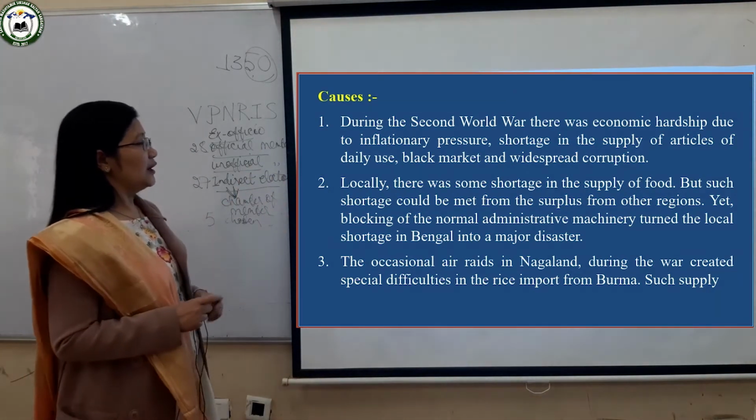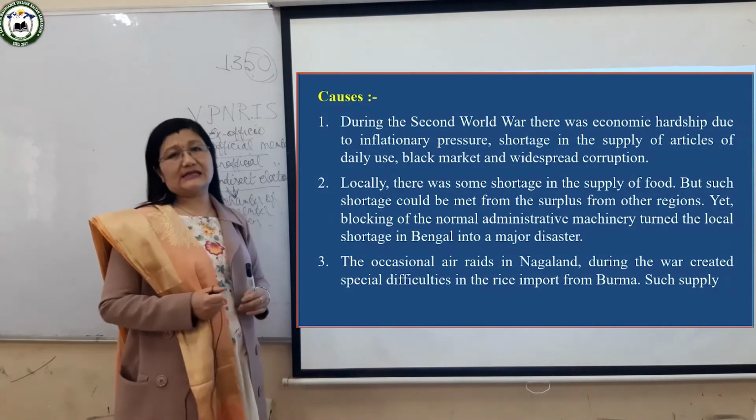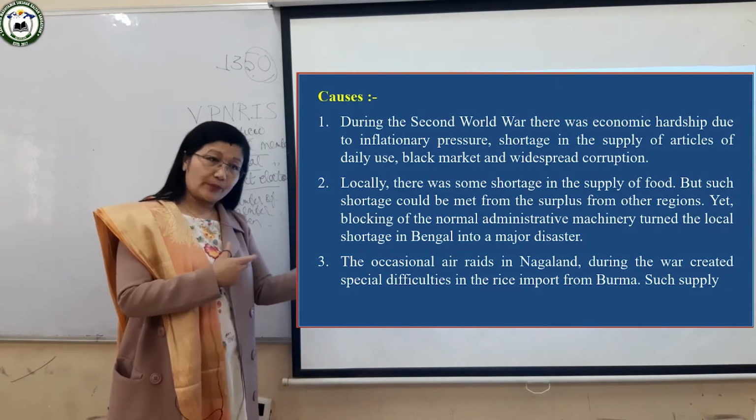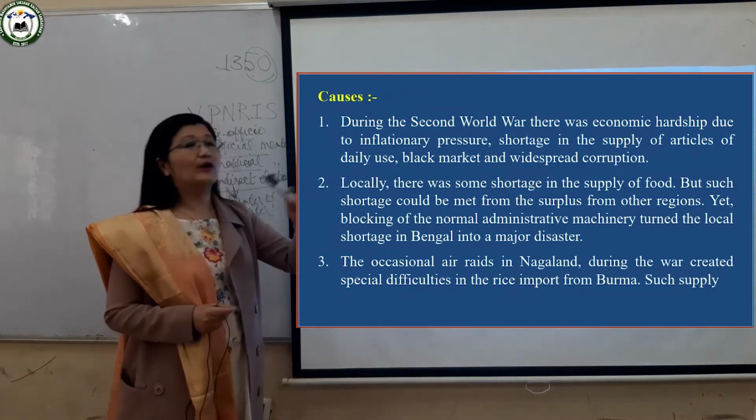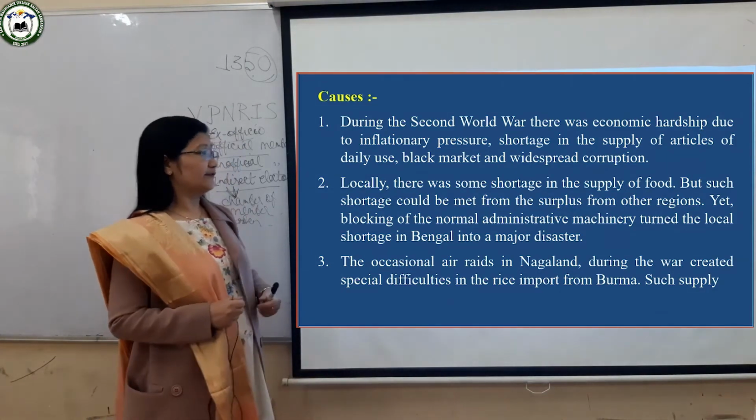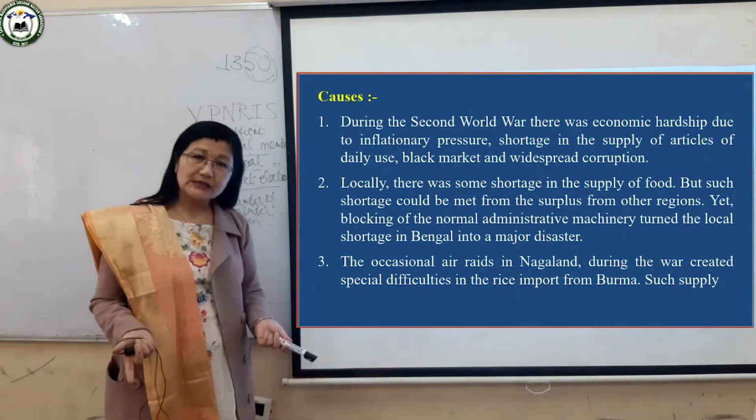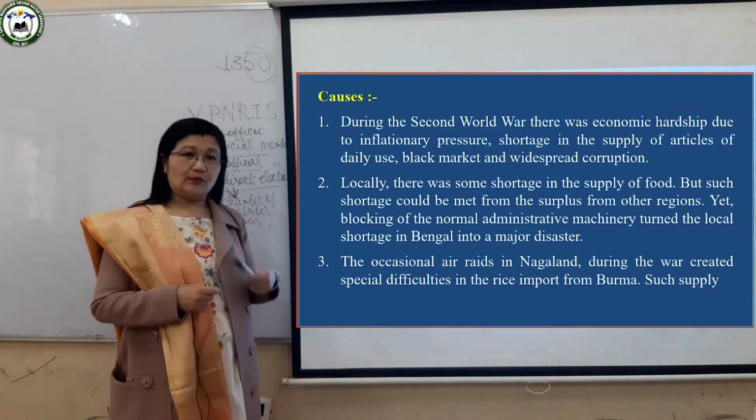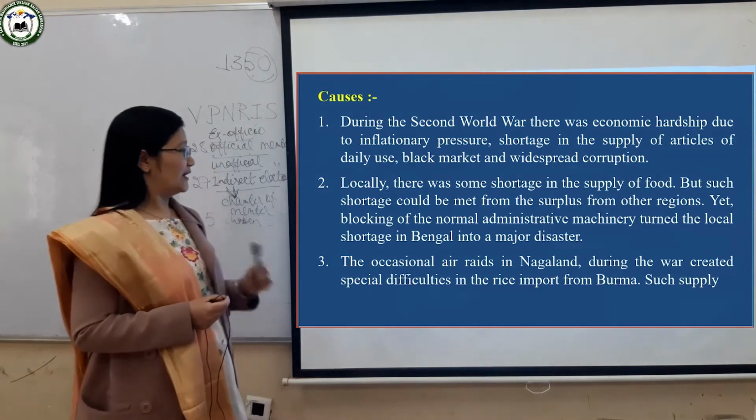Another cause is that in Bengal there was a shortage of rice. So it could be bought from other places. The British, or the Indians, could bring the rice from other places. But what did the British do? They blocked the whole administration. They blocked the supply of goods from other places. So because of the blocking of the supply of goods, there was a scarcity, there was a lack of rice. That was the main reason.